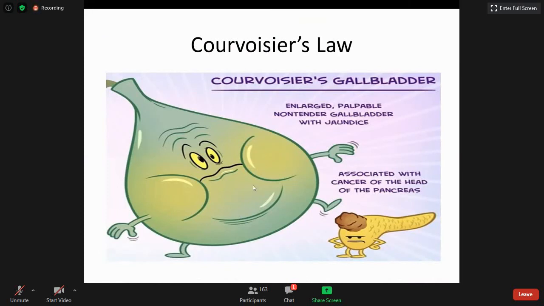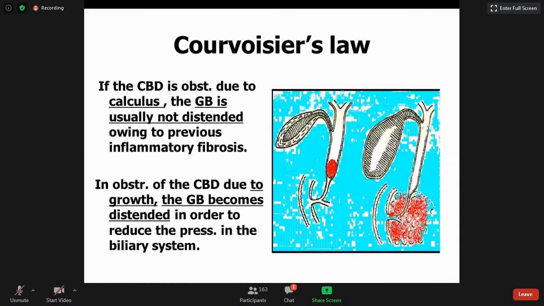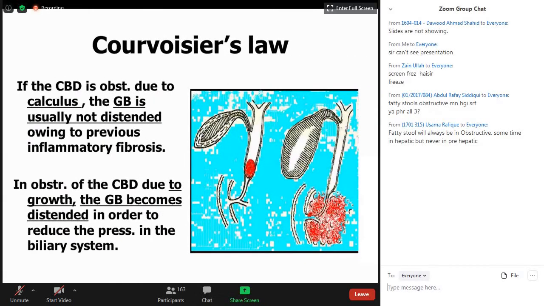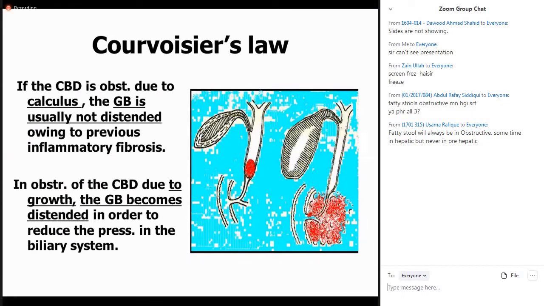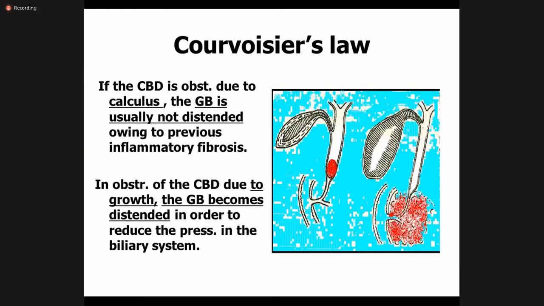So this is Courvoisier's law. An enlarged palpable gallbladder, which is non-tender, in a patient with obstructive jaundice is likely due to cancer of the head of the pancreas. If the CBD is obstructed due to calculus, the gallbladder is usually not distended owing to previous inflammatory fibrosis. In obstruction of the CBD due to a growth, the gallbladder becomes distended.